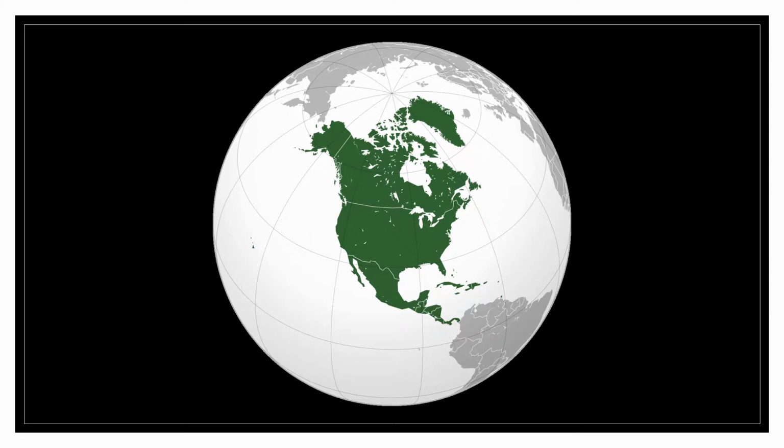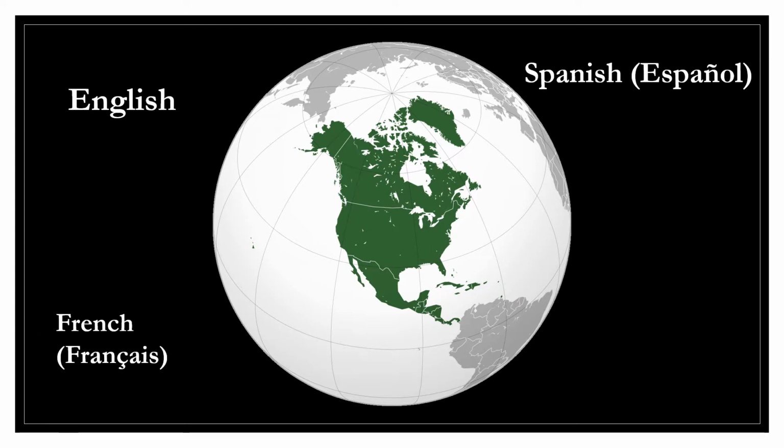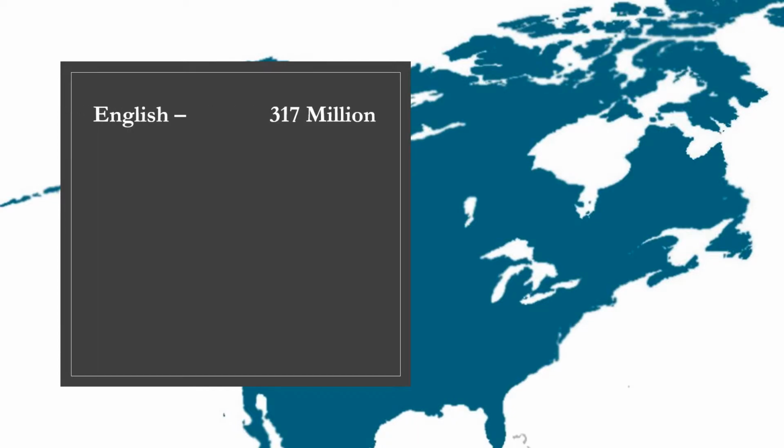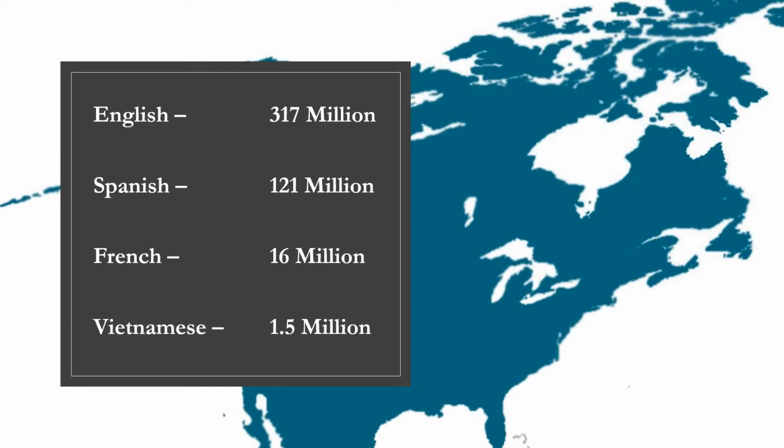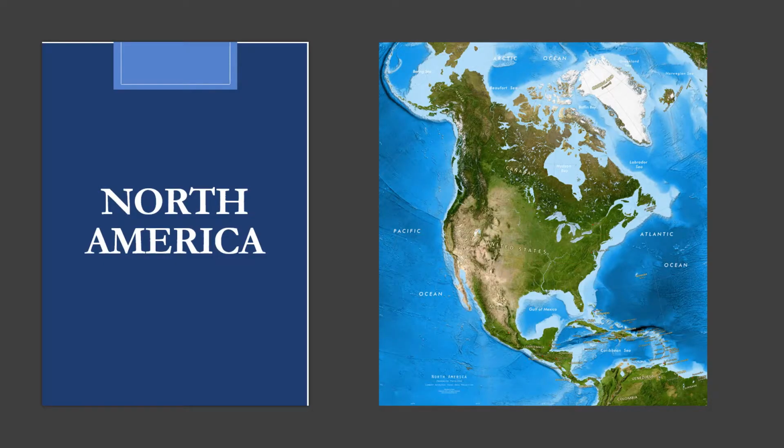Alright, next up on our list is North America. So, do they speak mostly English here? Mostly Spanish, French, or Vietnamese? So there are about 317 million English speakers in North America. This is followed by Spanish, which has 121 million. And then French, which only has 16 million, and Vietnamese only has 1.5 million, making English our winner. And obviously the way to say North America in English is just North America.